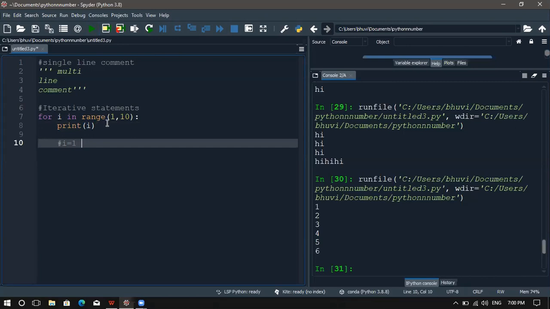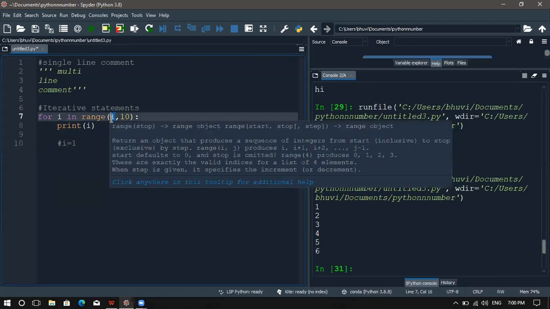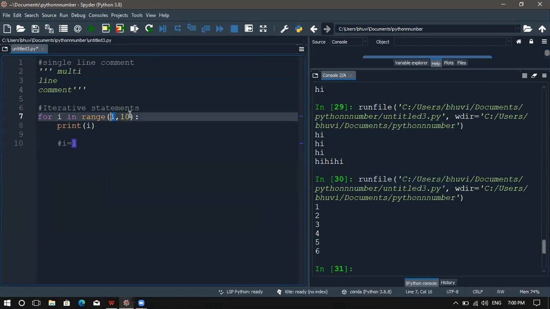So for I in range, in the first one I have mentioned the start value, and in the second one I have mentioned the stop value. And there is another parameter here, that is the step value. The step value will increment the value. If I want to increment by 1, I can give 1. If I want to increment by 2, I can give the value 2 here. If you don't give any step value, the system will automatically take it as 1.